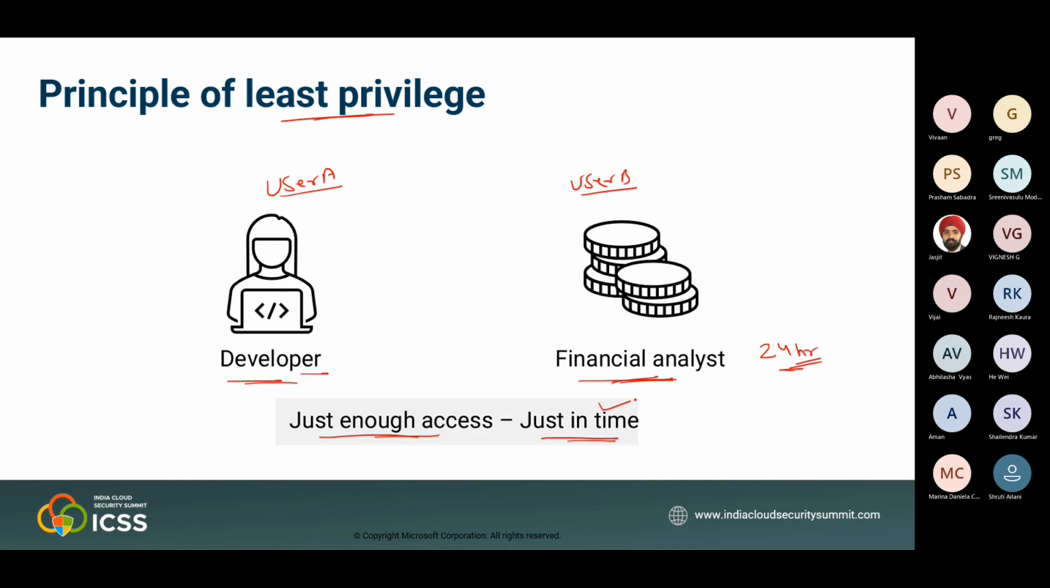So that we need to understand with just in time, as we have seen in the active and eligible assignments, and also the enough access which is required by the specific users. So that we need to understand, and we need to implement the principle of least privilege.